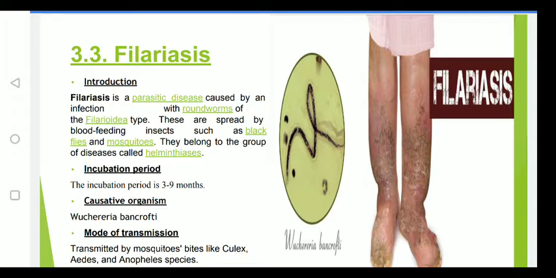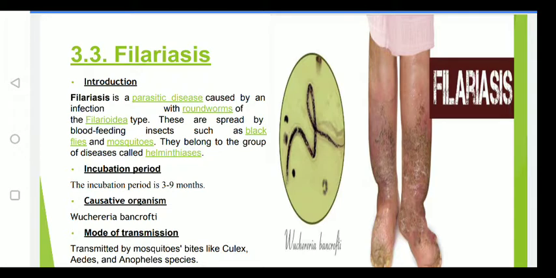So the third one is introduction, filariasis introduction. Filariasis is a parasitic disease caused by an infection with roundworms of the filarial type. It is spread by blood-feeding insects like black flies as well as mosquitoes. So different species of mosquito bites, and because of that it is transmitted from one person to the next person. Culex, Aedes and Anopheles are the species of mosquitoes which cause filariasis.